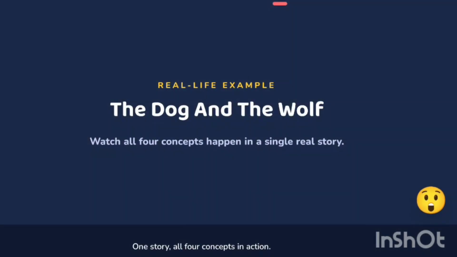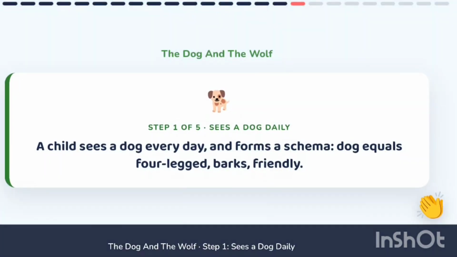Let's put it all together with a real life example: the dog and the wolf. Watch how schema, assimilation, accommodation, and equilibration all show up in this one simple story. Step 1 of our story: a child sees a dog every single day. This forms a schema. Dog means four-legged, barks, and friendly.